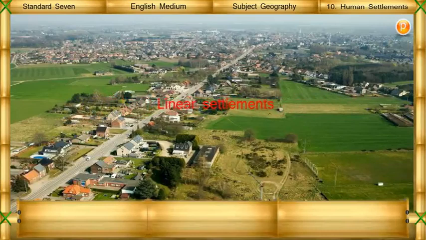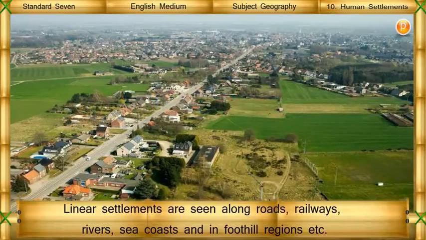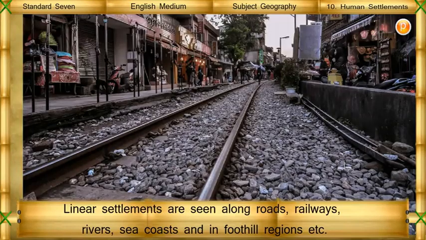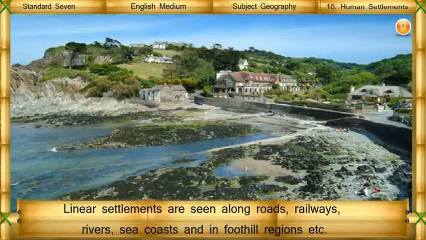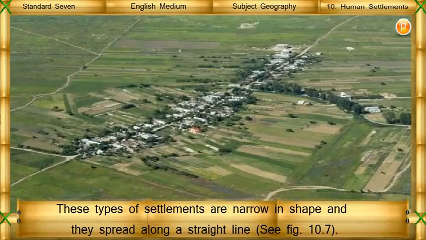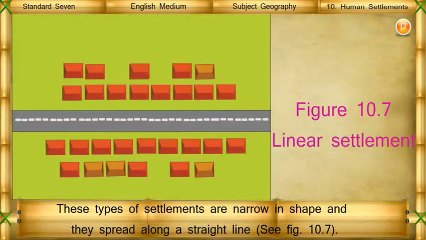Linear settlements. Linear settlements are seen along roads, railways, rivers, sea coasts, and in foothill regions, etc. These types of settlements are narrow in shape and they spread along a straight line. See figure 10.7.